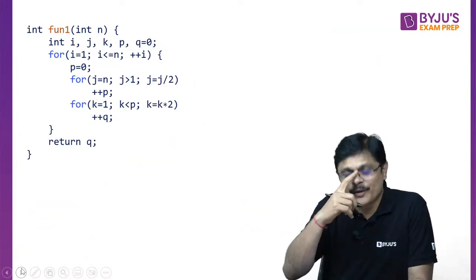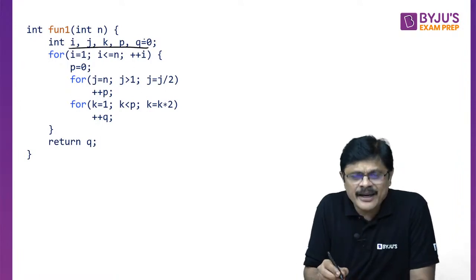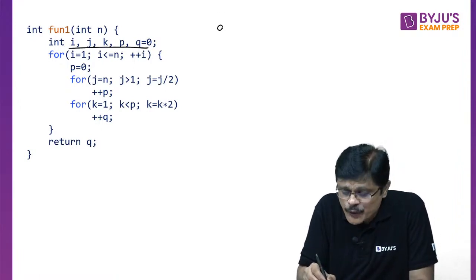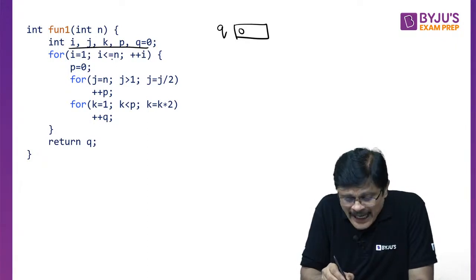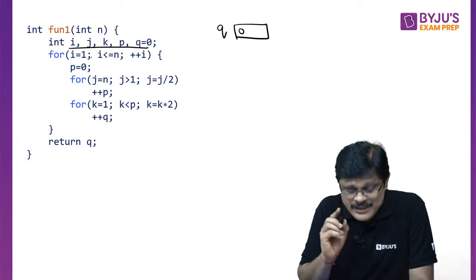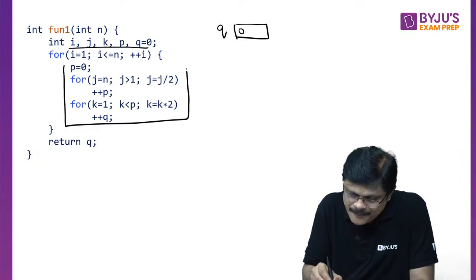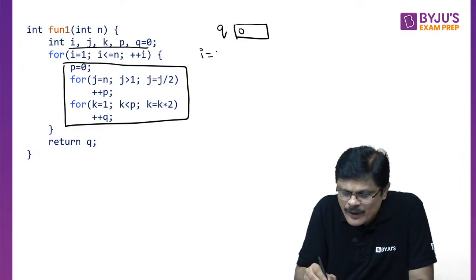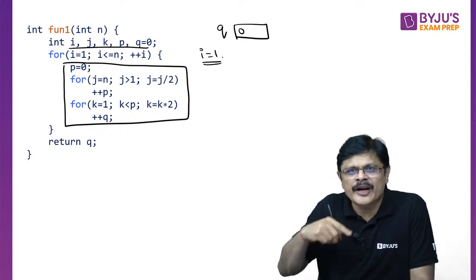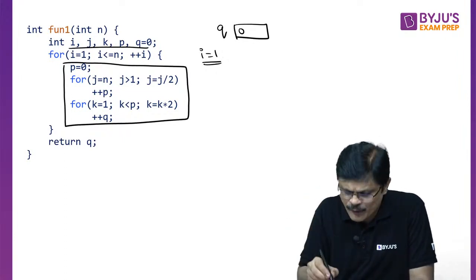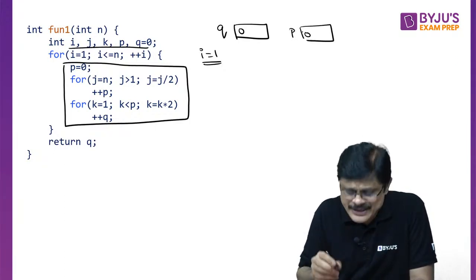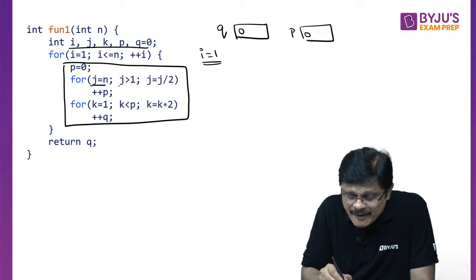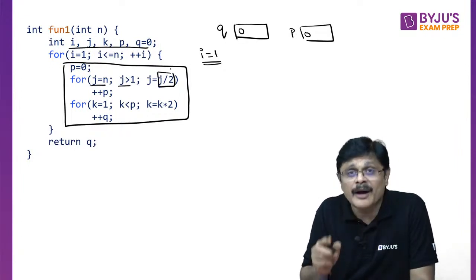Simple problem. Now look here, some variables are defined. Q is initially 0. Now i is the counter variable, 1 to n. You repeat the process. See here, what is the process? This is the process. So let us see for i equal to 1, what is the fate? Let us understand, because for i equal to 2, a similar process happens. For i equal to 1, the p value is initially 0. Now look here, j varies from n to 1 in steps of by 2.